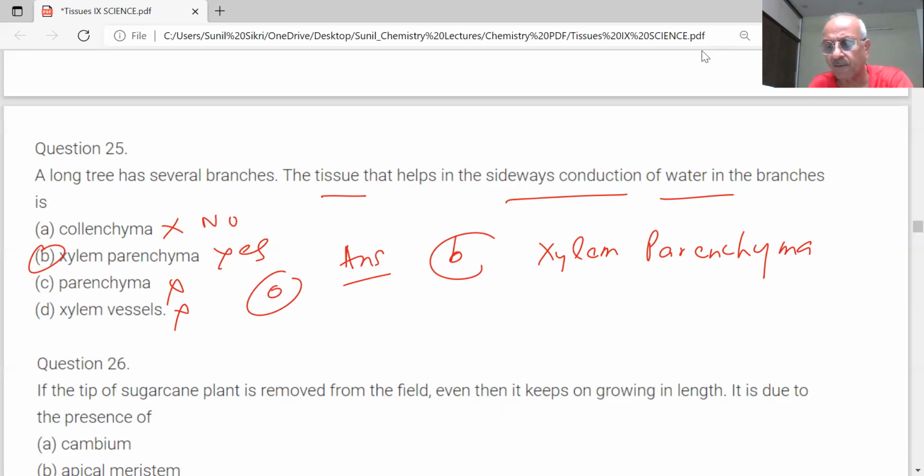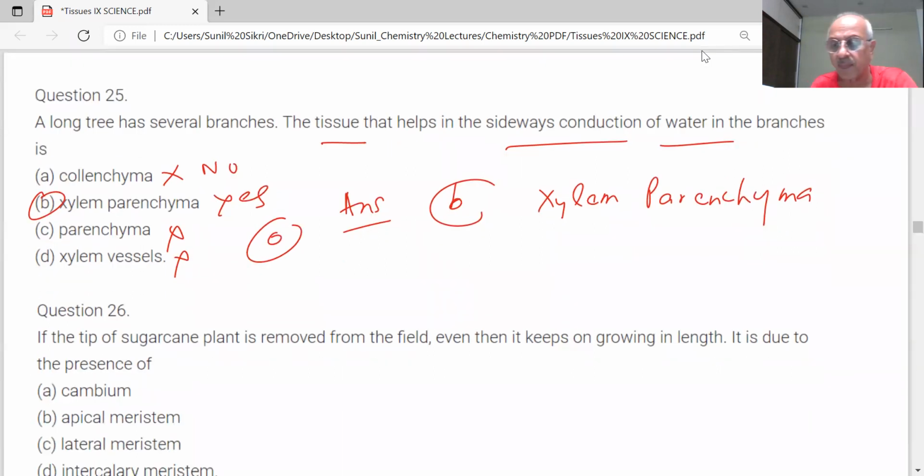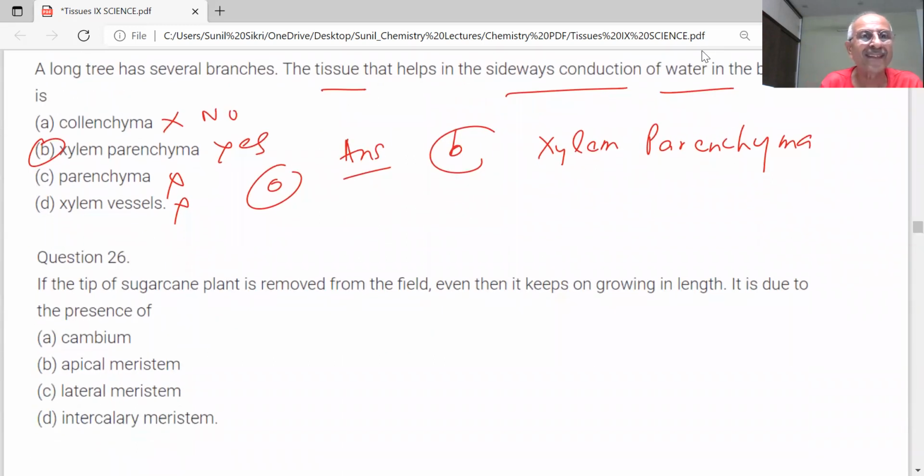Next question. The tip of a sugar cane plant is removed from the field, yet it keeps on growing in length. It is due to presence of cambium, epimeristem, lateral meristem, intercalary meristem. Which is the correct answer? Intercalary meristem.